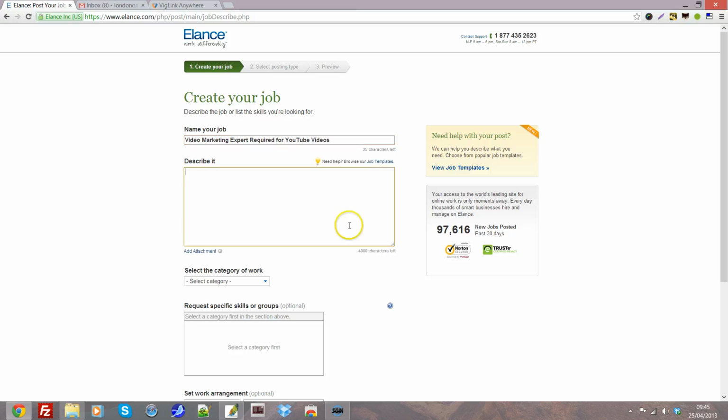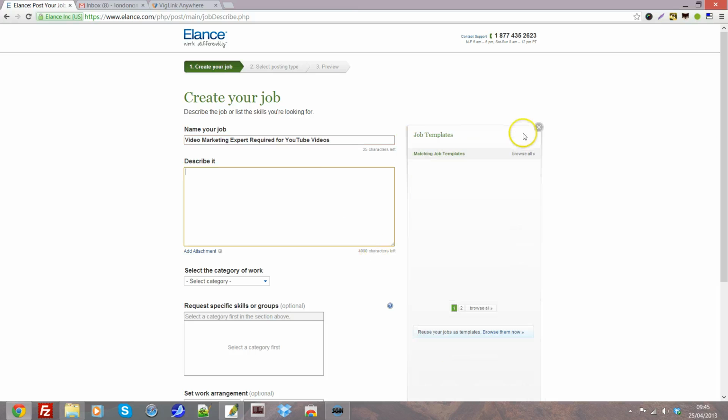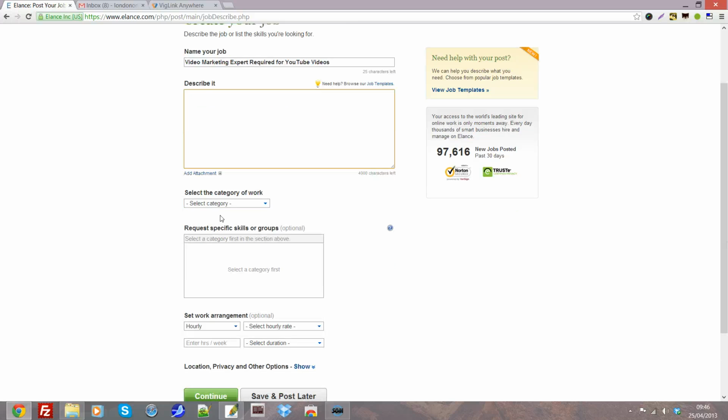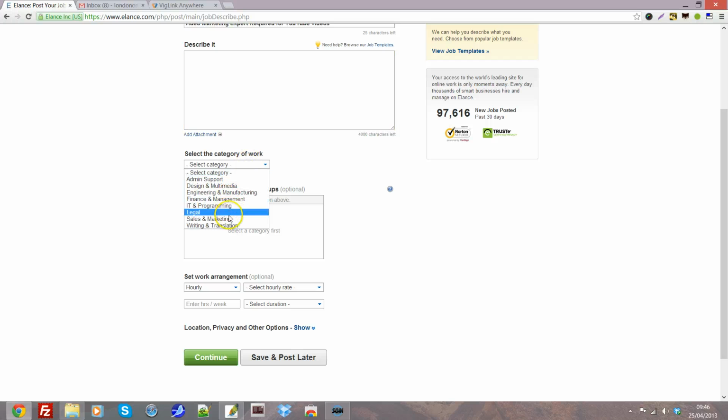Now you've got 4,000 characters to describe your job, and it's best to add as much detail as you can possibly in here. You want freelancers to know exactly what your job is about. It avoids you having to answer questions by email on the Elance system, so that they don't have to keep coming back and you have to spend the time answering their questions. So put as much detail as you can in there, and then select the category that you want.